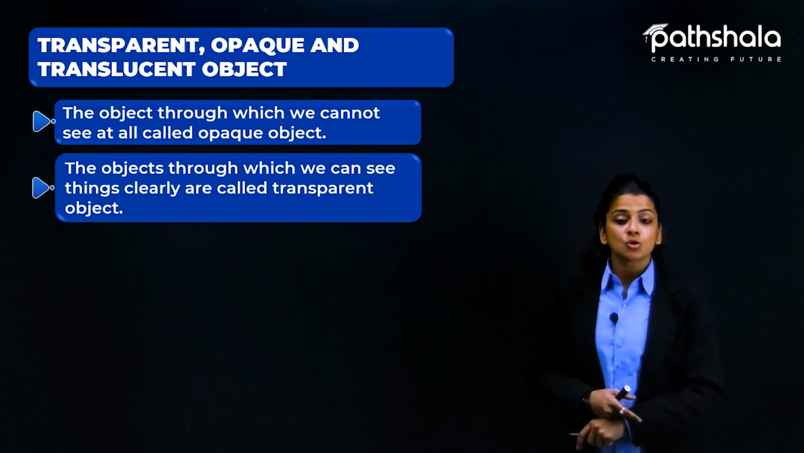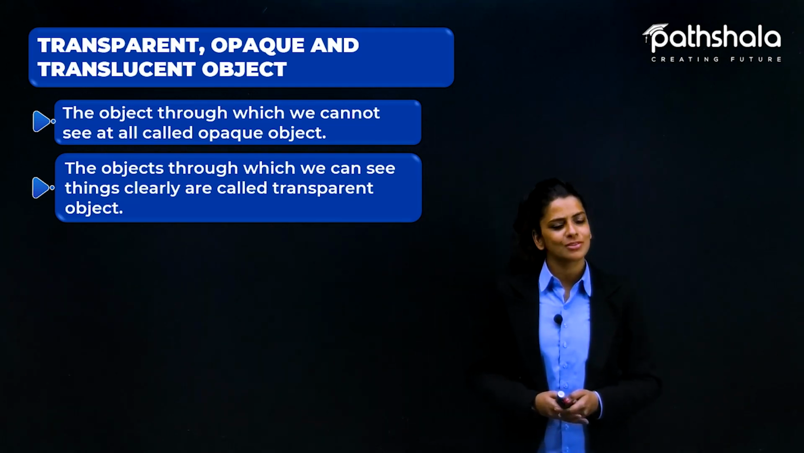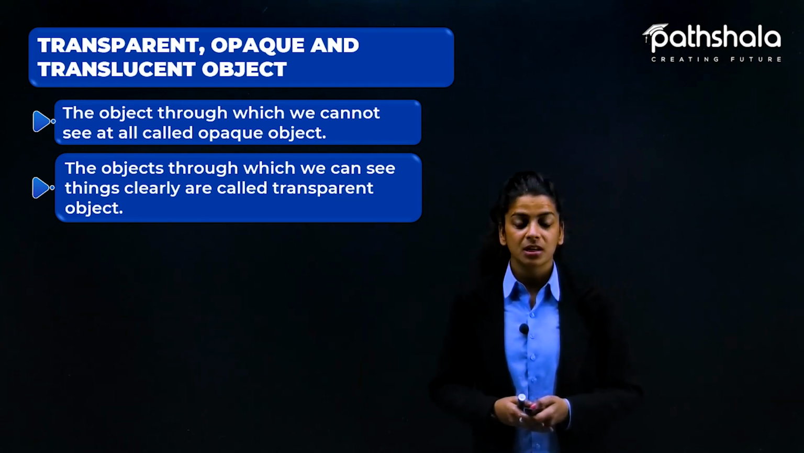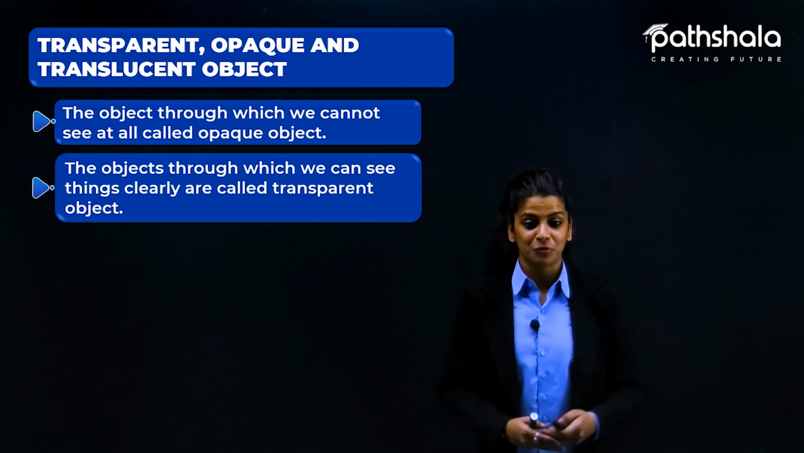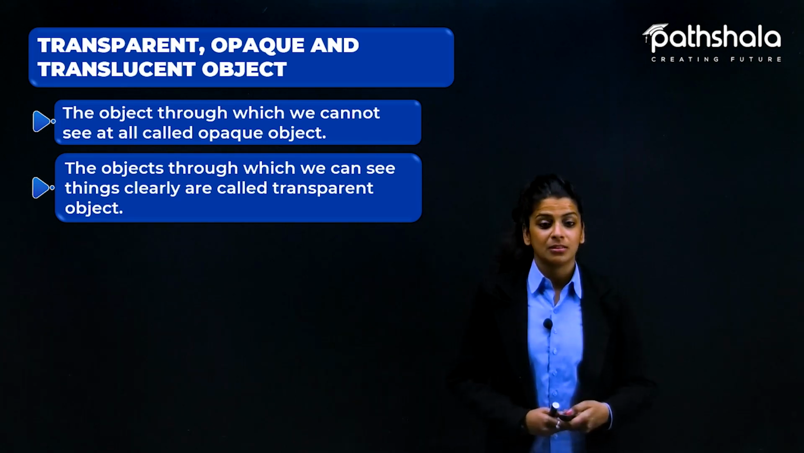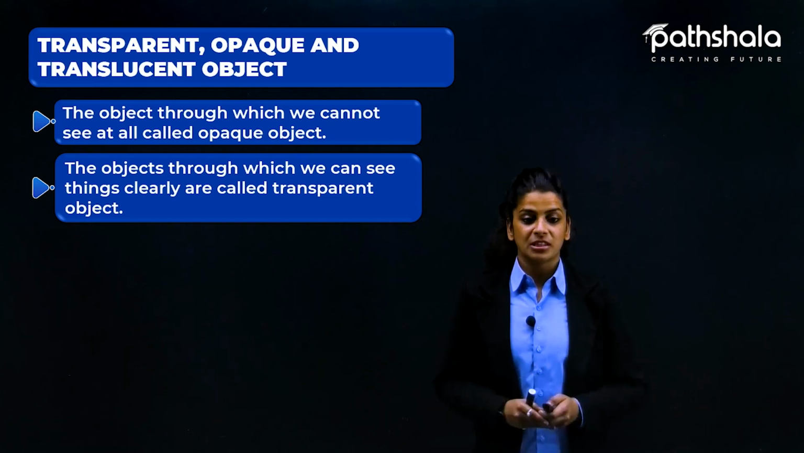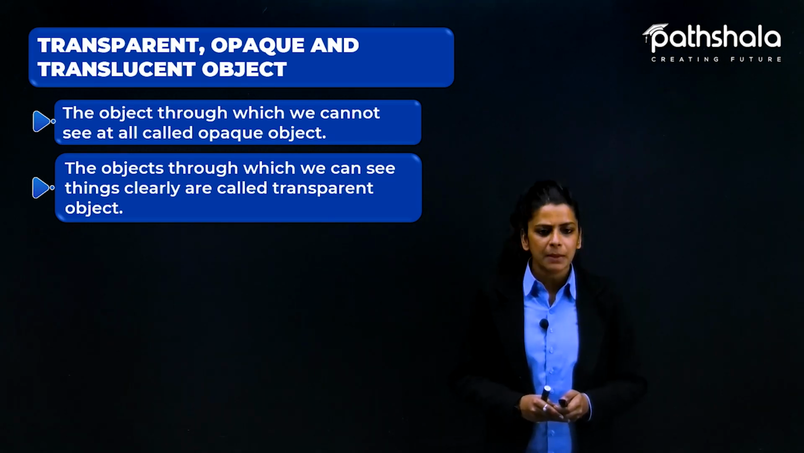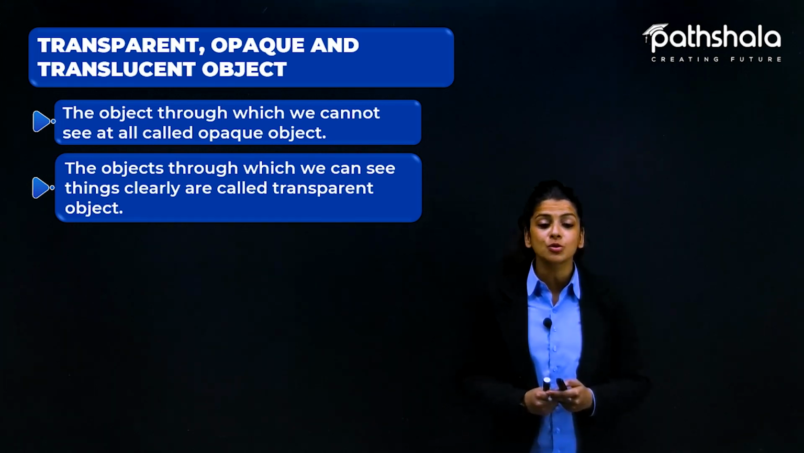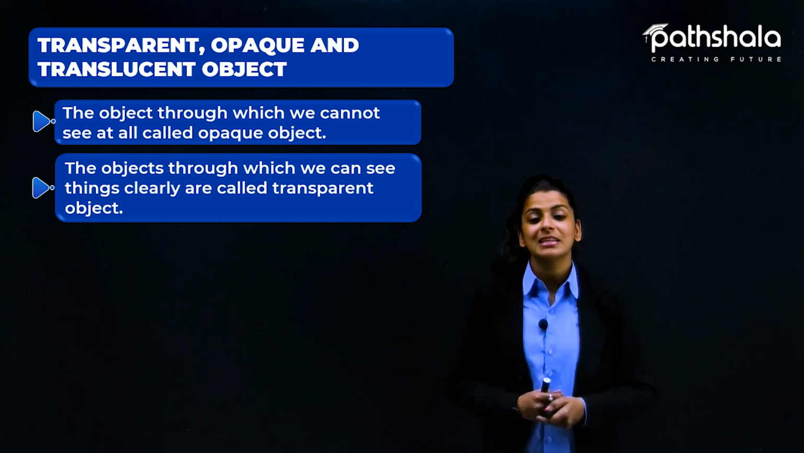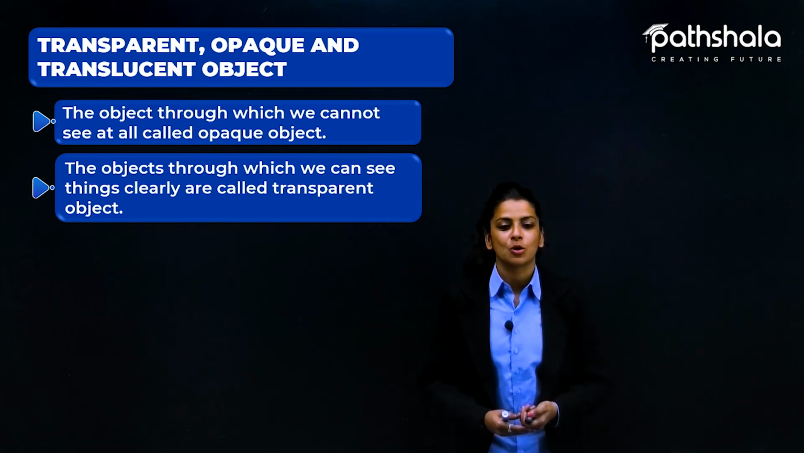So the objects through which we can see things clearly are called transparent objects. ऐसे object जिनके through मैं easily देख सकती हूँ. For example, this is the glass in front of me and I am able to see the screen in front of me very clearly. So this kind of object is called as transparent object. Same as the windows in our homes. Windows in our homes are also transparent objects through which we can see the outside world. So such objects are called as transparent objects.